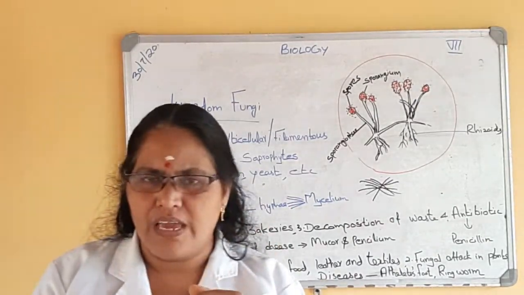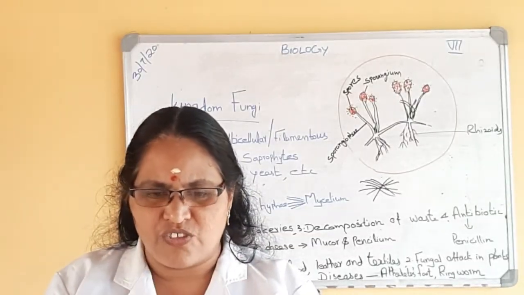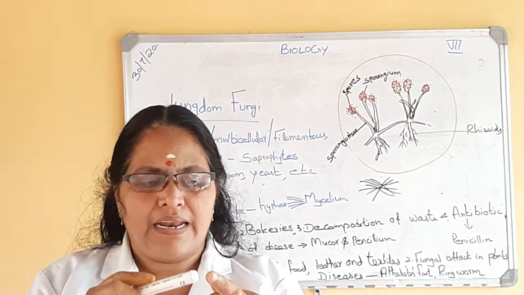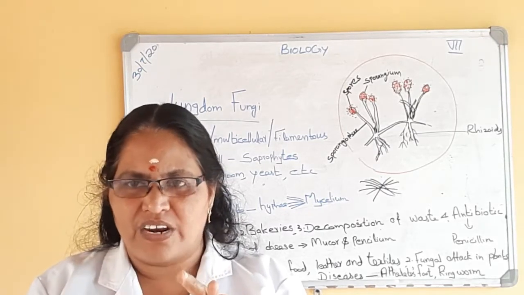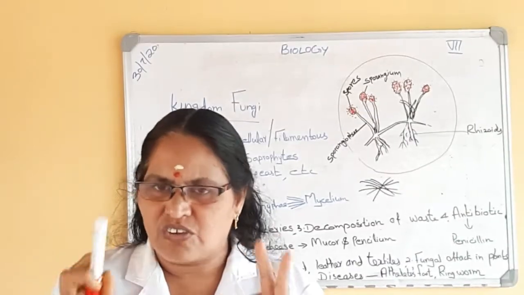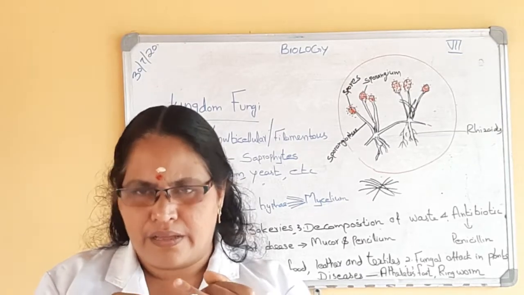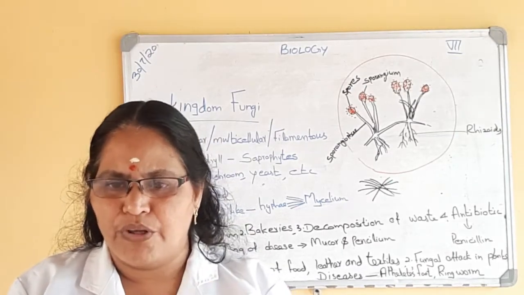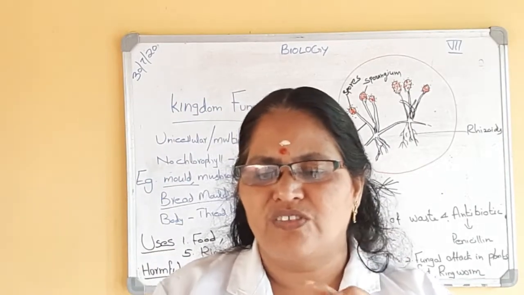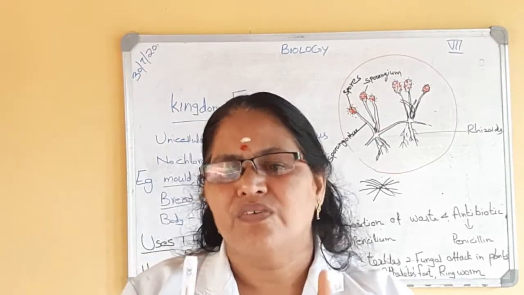So fungi, kingdom fungi, characteristic of kingdom fungi, examples of kingdom fungi, and the one typical example, that is the bread mold, the structure of bread mold, where they are growing, how they respire, how they reproduce. All these are very important. Next is the useful fungi and harmful fungi. That's all about the kingdom fungi.